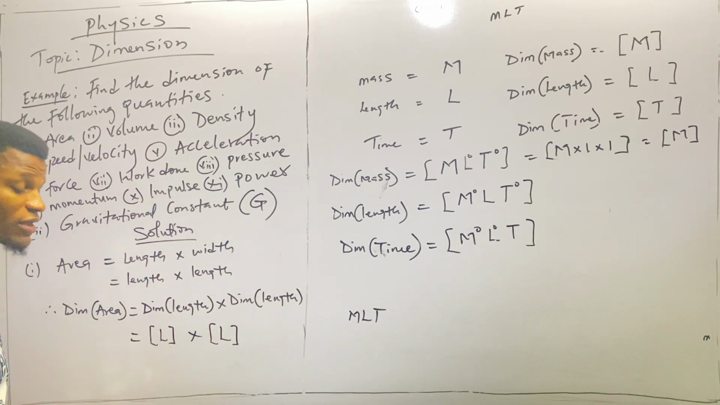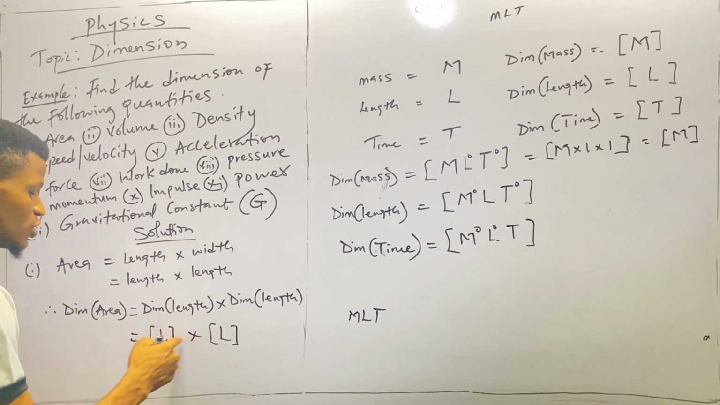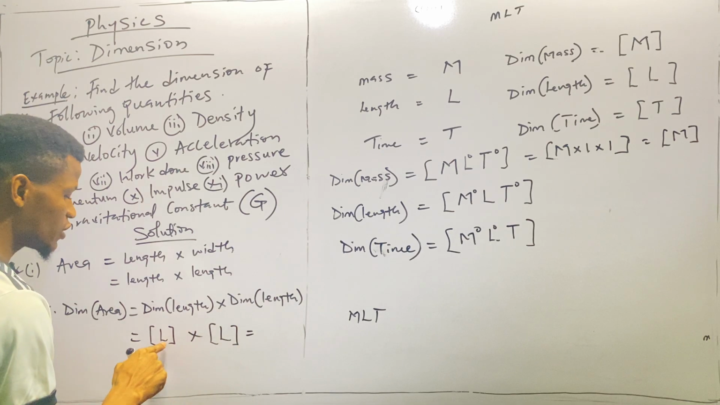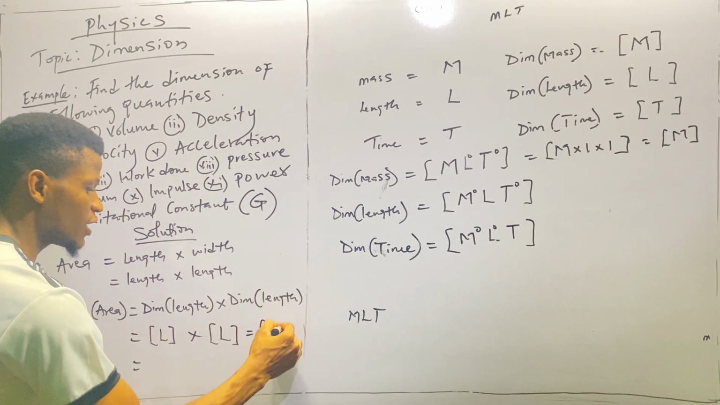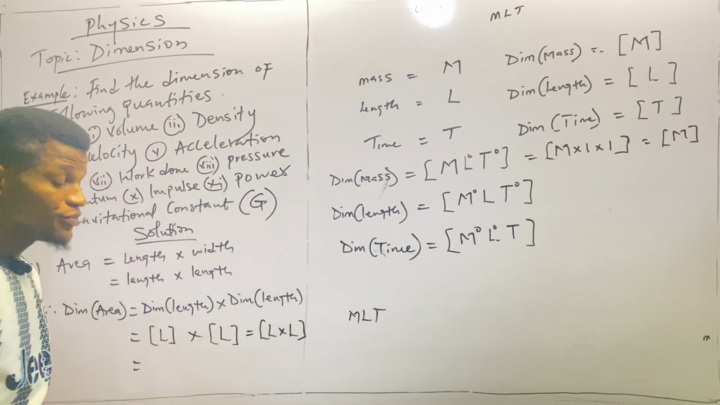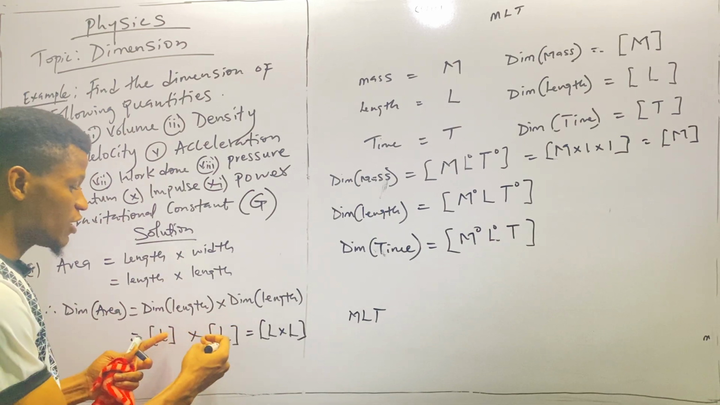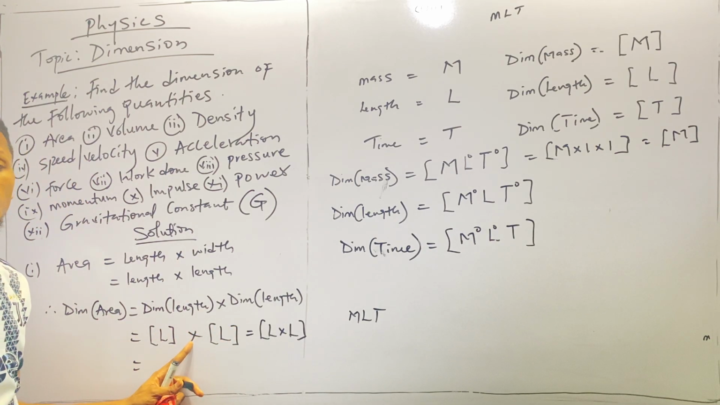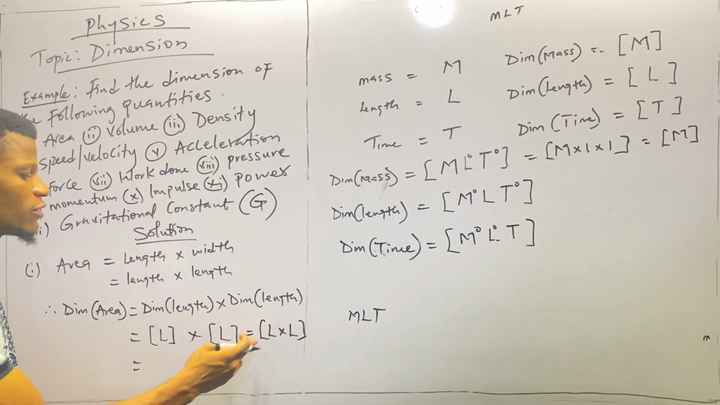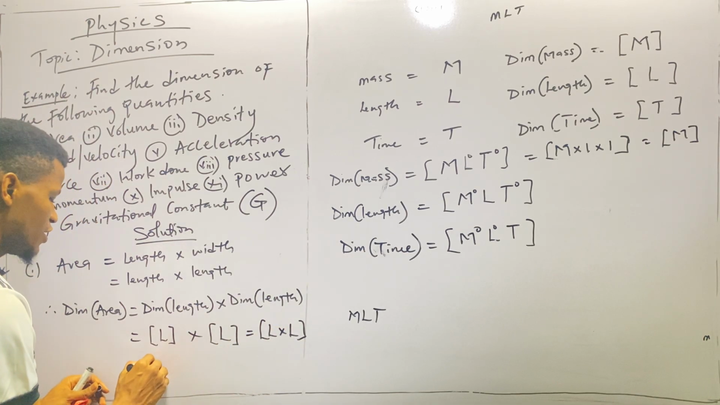So here we apply mathematical principles. We open the bracket. This should be L times L. If you open the brackets, we have L times L because there is a multiplication operation between the two L. So L times L is L squared, right?